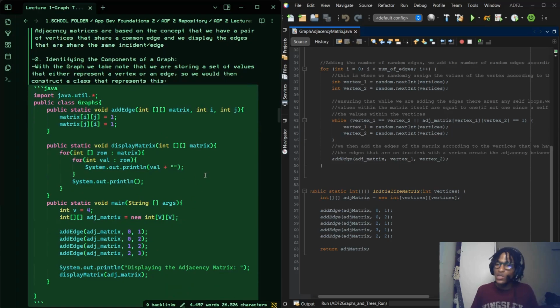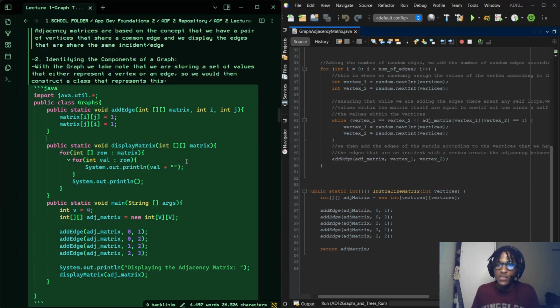And the process of displaying your matrix is as simple as understanding that we're iterating through each and every single block. So I would say, right? Since it's a two-dimensional thing, it's like a two-dimensional storage. So you're storing by the columns and by the rows themselves. So when I jump into this method, I say public static void displayMatrix, and the only parameter that we're putting into this method is the 2D array itself.